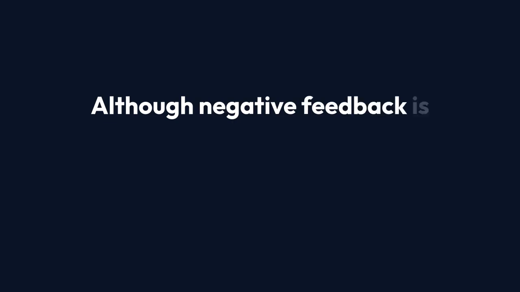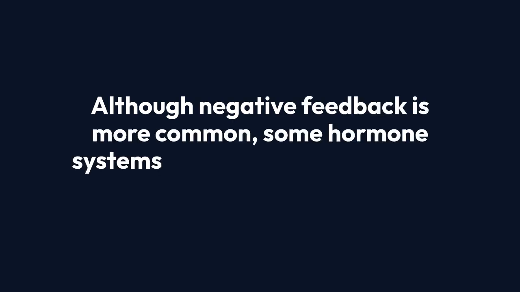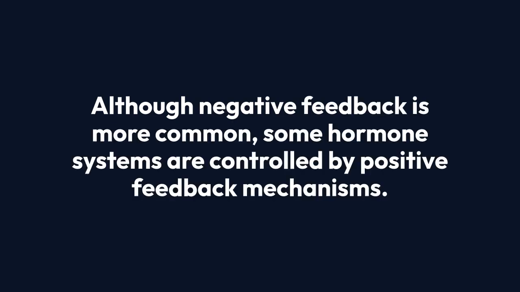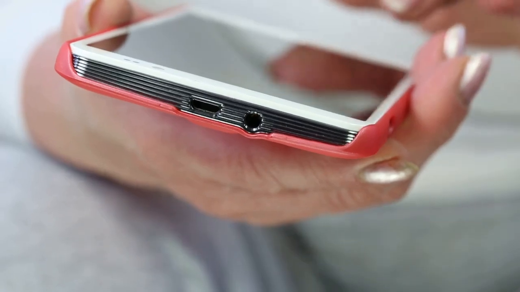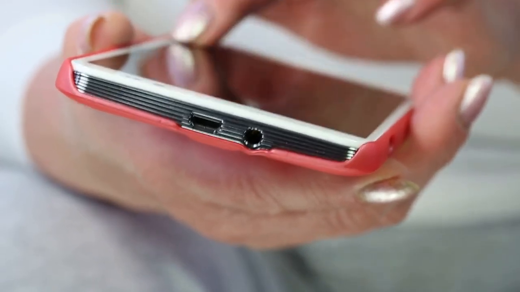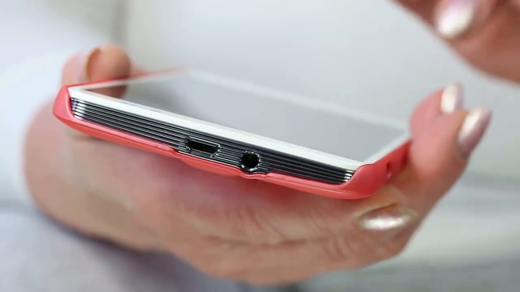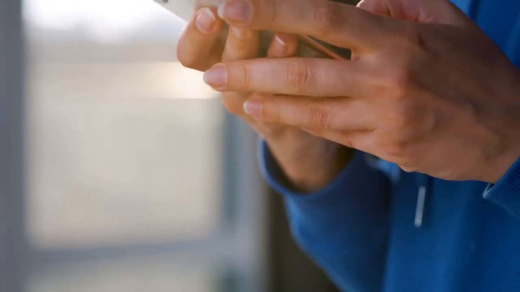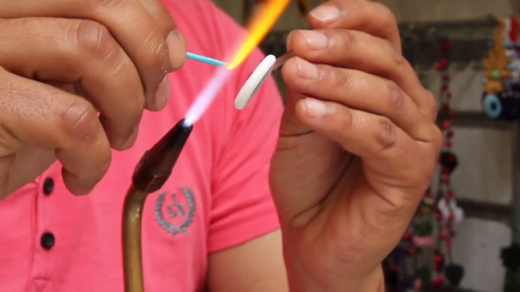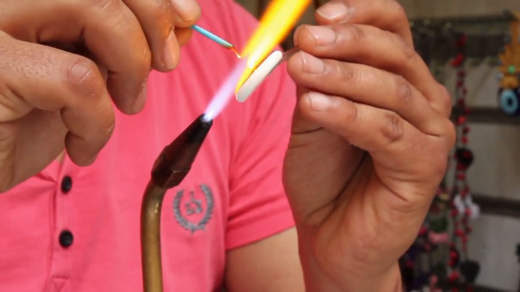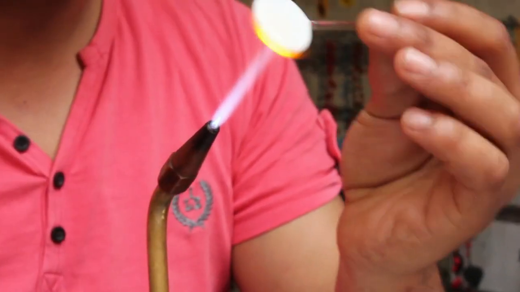Although negative feedback is more common, some hormone systems are controlled by positive feedback mechanisms. During a woman's menstrual period, increasing estrogen levels temporarily stimulate hormone release from the pituitary and hypothalamus, leading to ovulation. This positive feedback loop requires a specific threshold level to be turned off, maintaining a stable system.